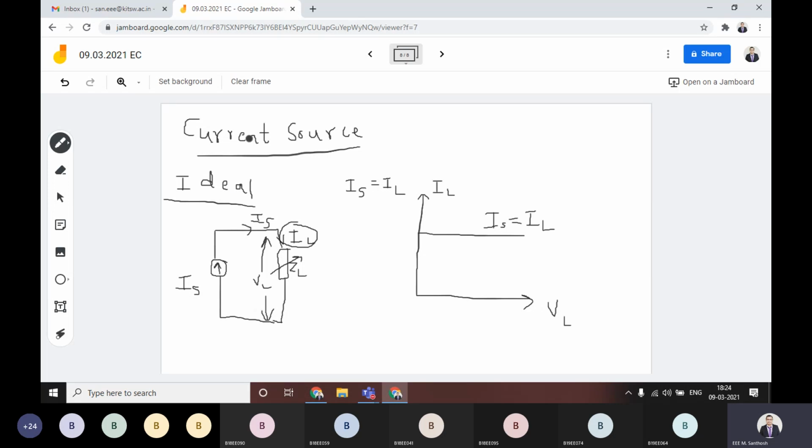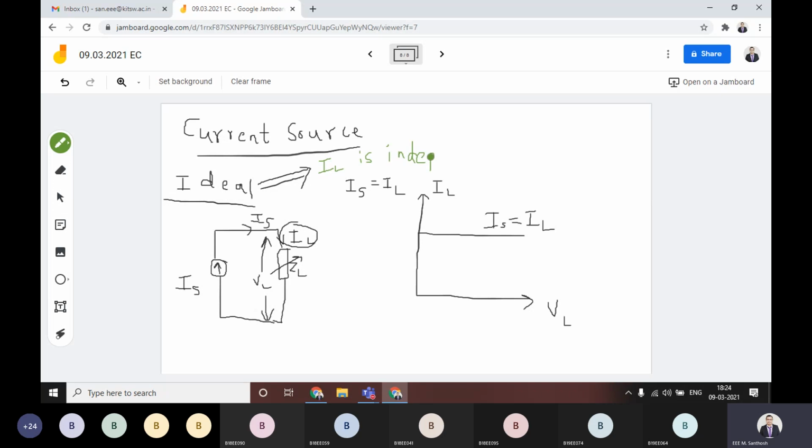When you are talking about ideal current source, the simple point you have to remember is, the load current is always independent of load voltage.